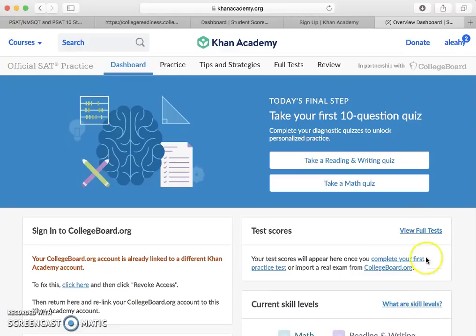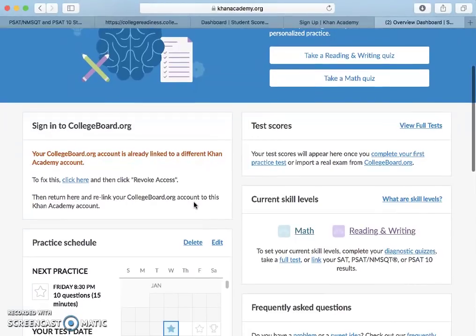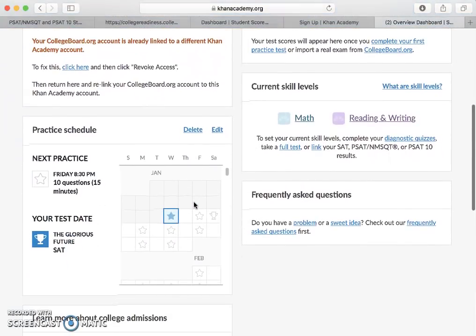Now it's going to create, right here it says that I need to take a quiz. I'm not sure if yours is going to show up that way, because yours might be prompted because you guys have your scores in. I don't officially have scores, so it's not really merging my scores with anything. If it comes up like this, great. If it's a little bit different, just get comfortable with it, and here is your account. So just explore with it.